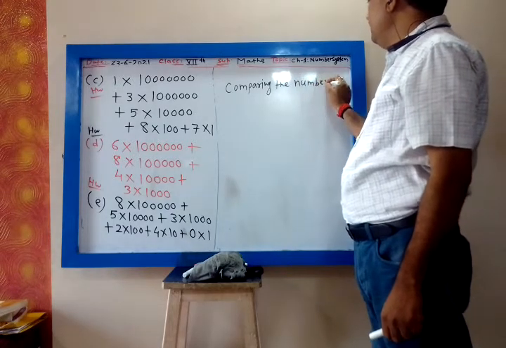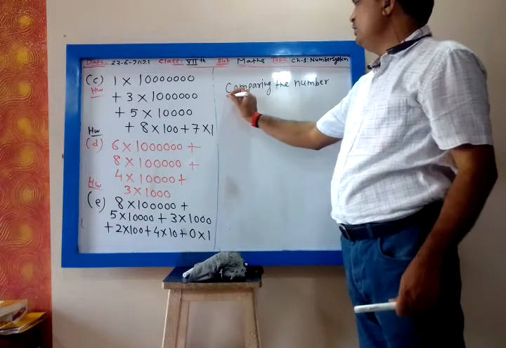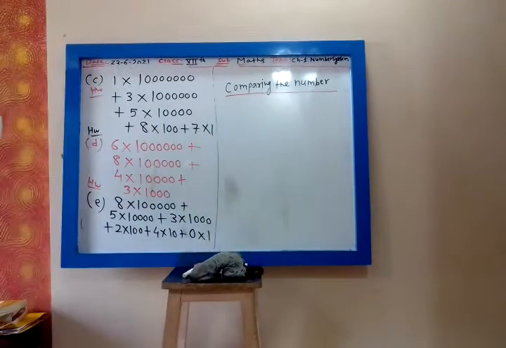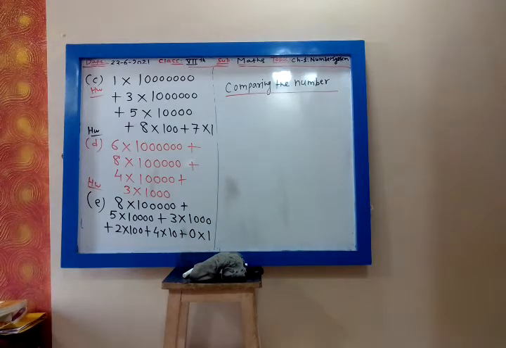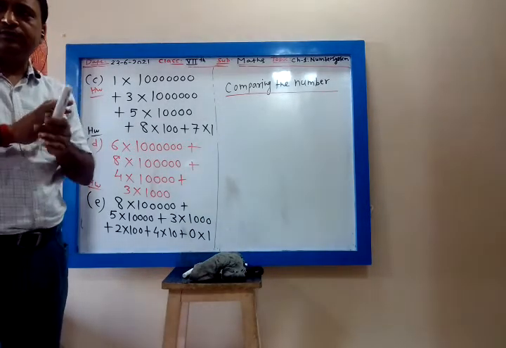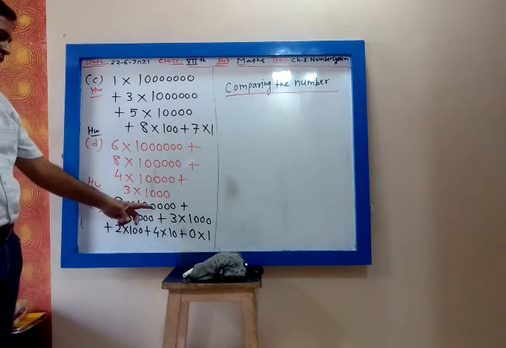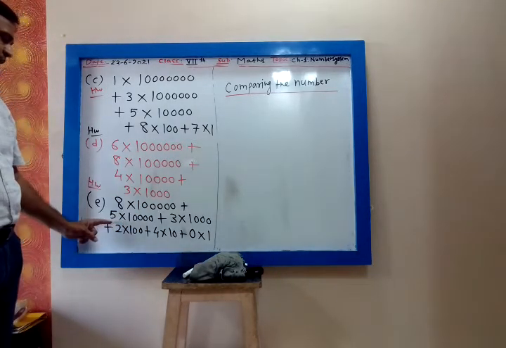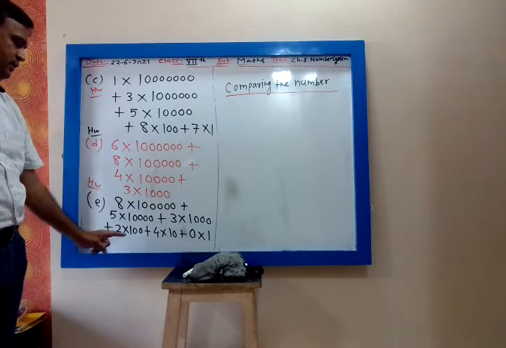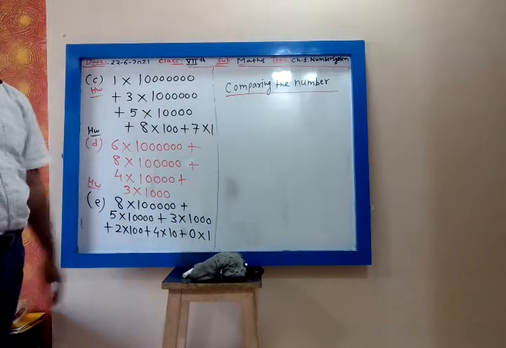No, no, my dear, this is not the 14th question. 1.2 is over. Write down this. 1.2 is 8 into 50 plus 5 into 40 plus 3 into 30 plus 2 into 20 plus 4 into 10 plus 0 into 1.